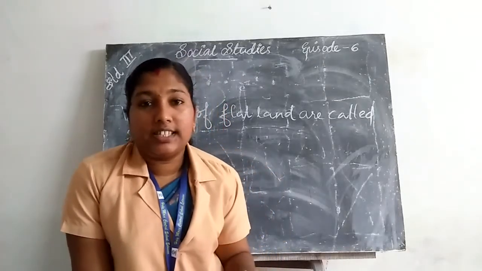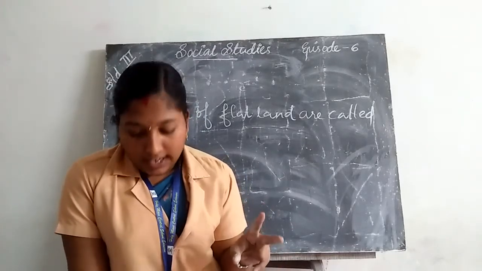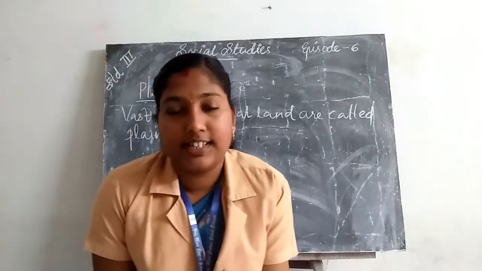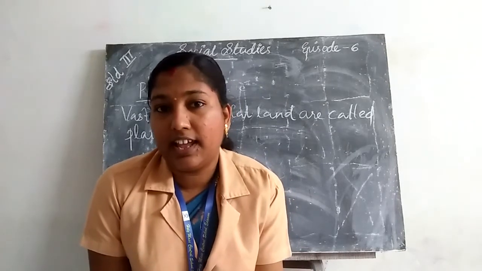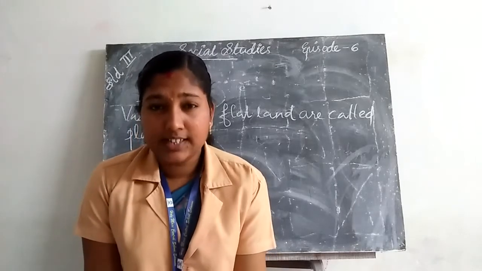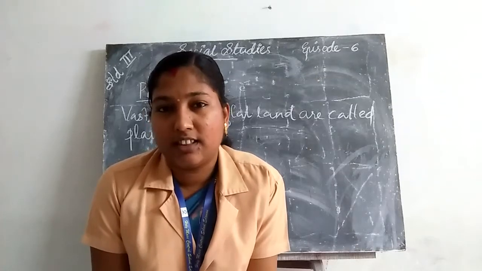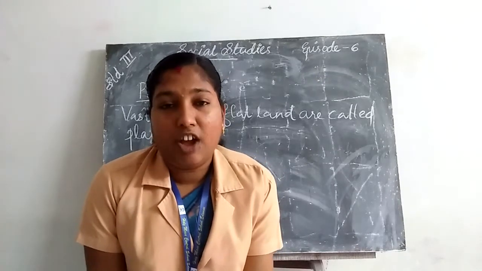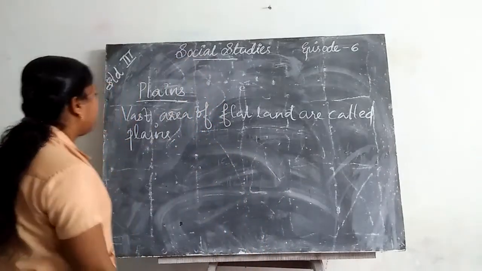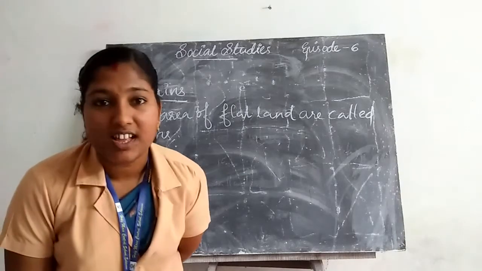There are two plains, for example, the great northern plain and the coastal plains.